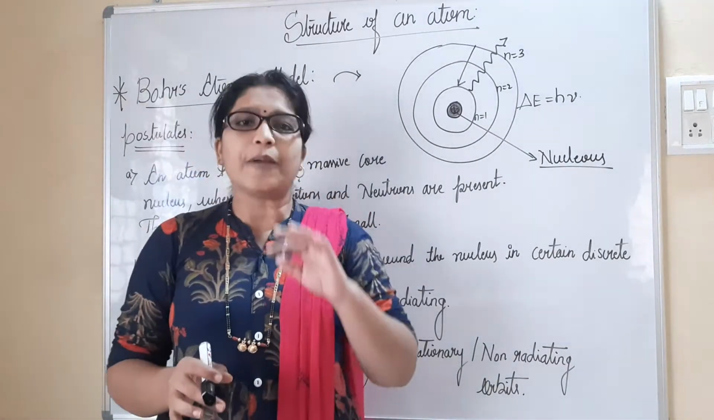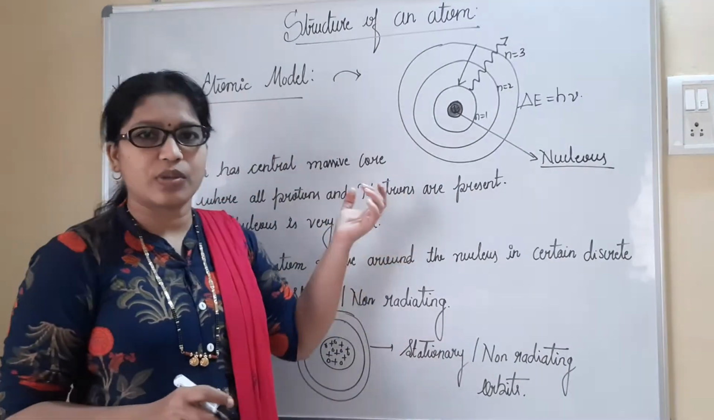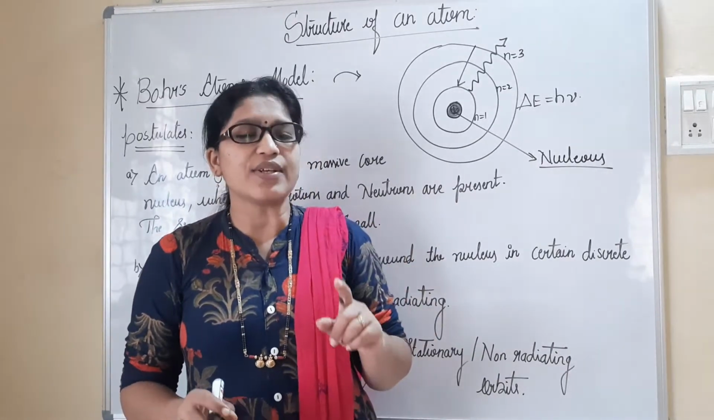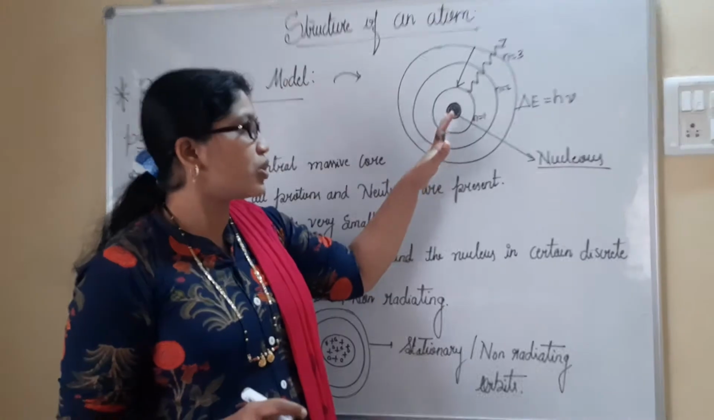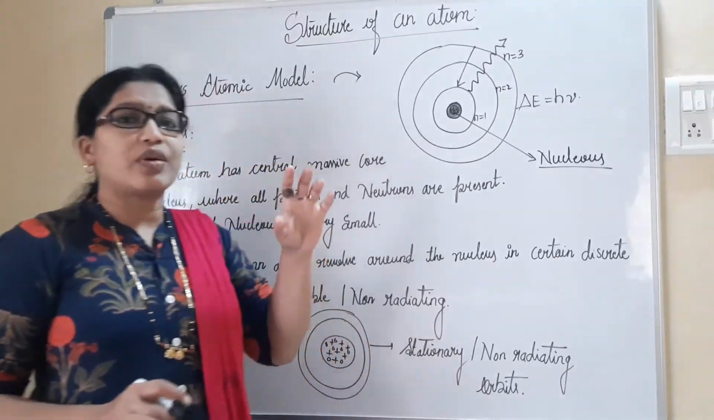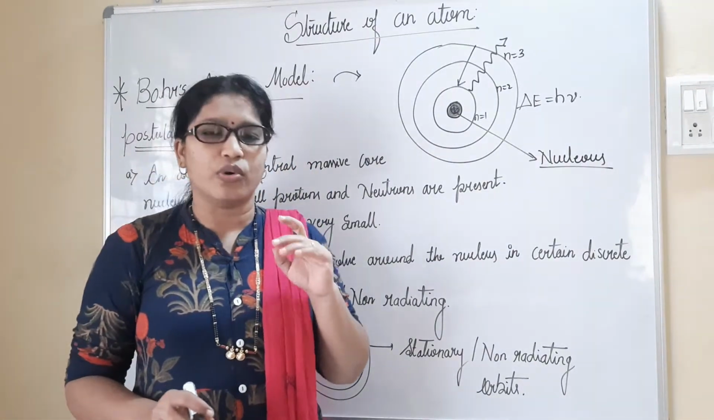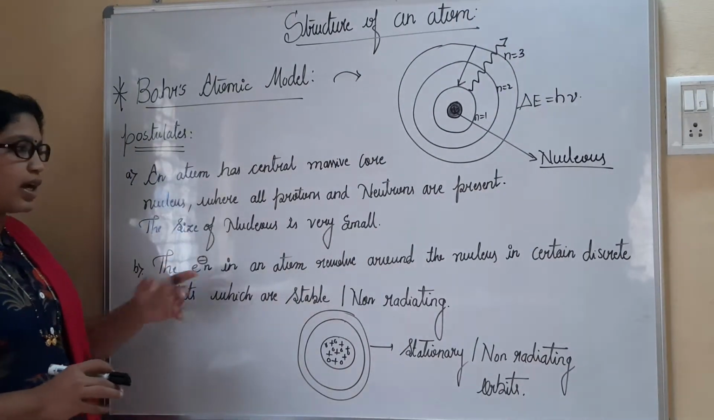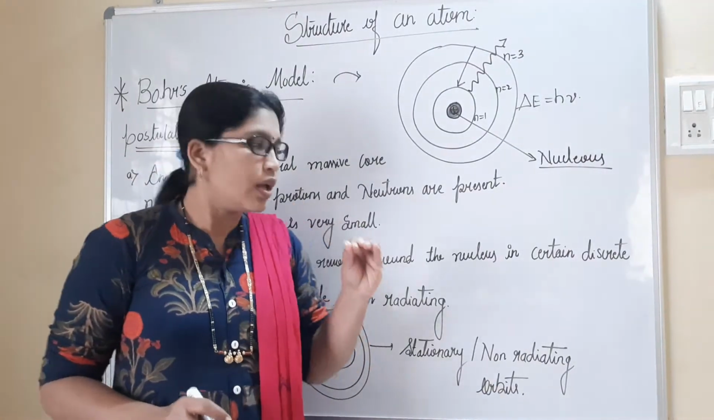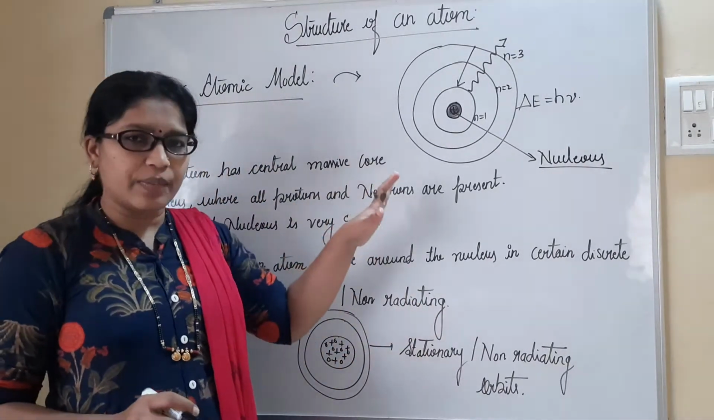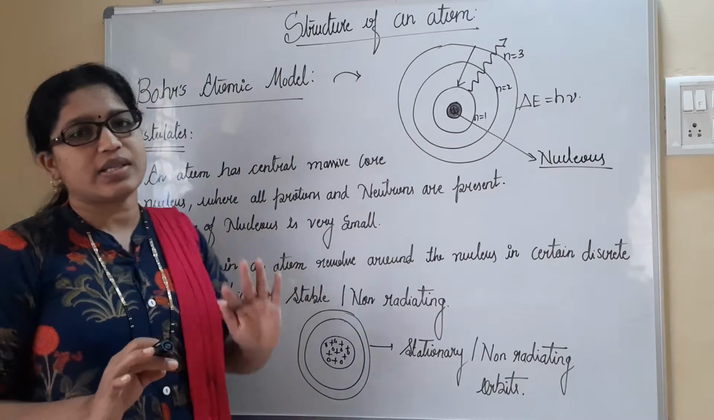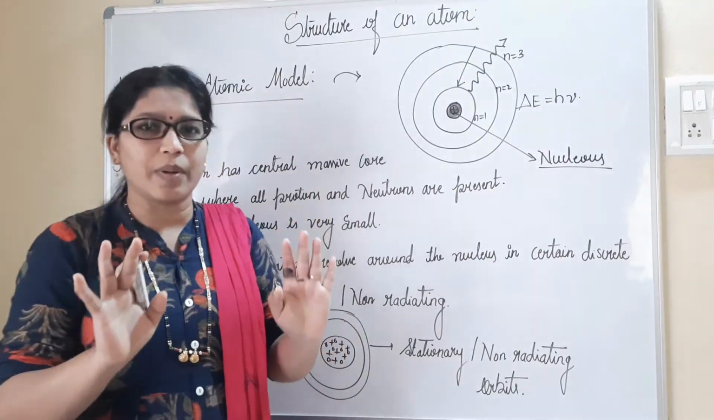The nucleus is generally made of protons and neutrons. Protons are positively charged, neutrons have no charge. Due to the positively charged particles present in the nucleus, the nucleus will be heavier in nature. That was the first postulate given by Bohr. Then moving to the next point I have mentioned here: the nucleus is considered to be very small in size compared to the atom. Compared to any other region in the atom, the nucleus is very small. That's it. You are supposed to remember that much.